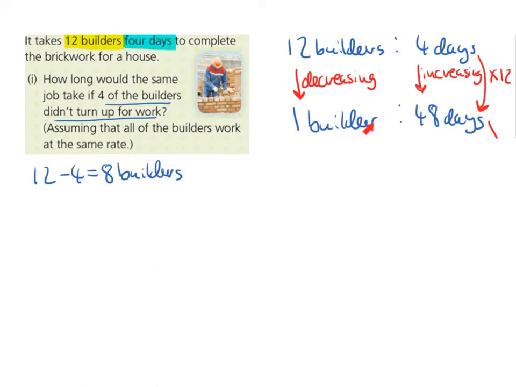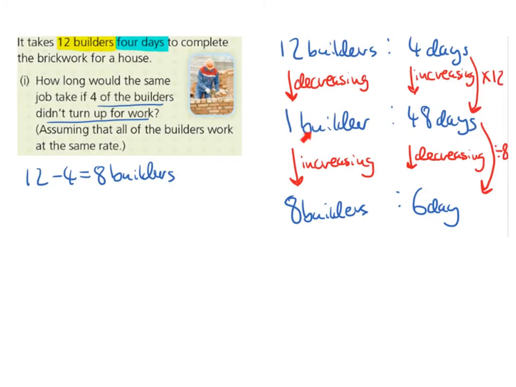Now we want to change this 1 builder to 8 builders. And we want to figure out how many days that would take. So if 1 is going up to 8, if the number of builders is now increasing, the number of days will be decreasing. So we want to change from 1 builder to 8 builders, so we're increasing. So technically you're multiplying by 8. So you're going to do the opposite on the right hand side, you're going to divide by 8. So 48 days divided by 8 gives us 6 days.